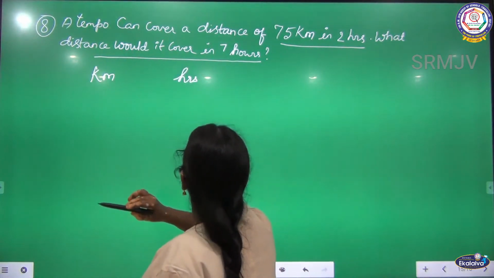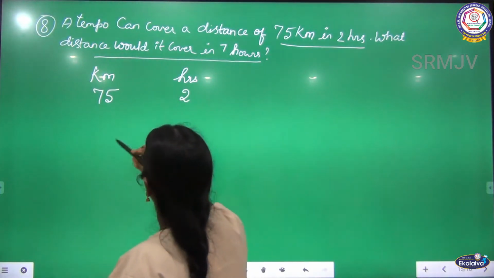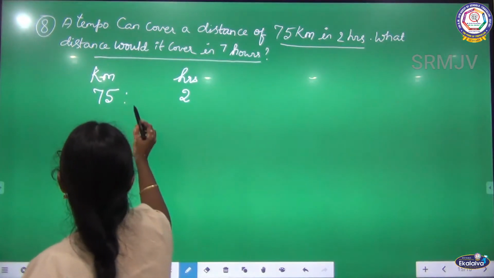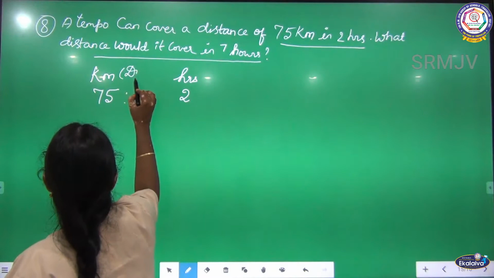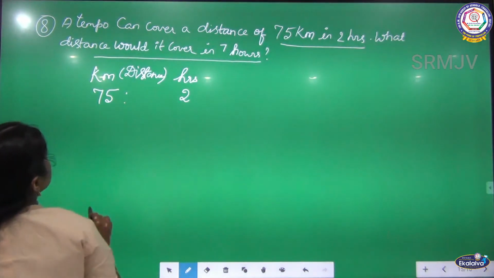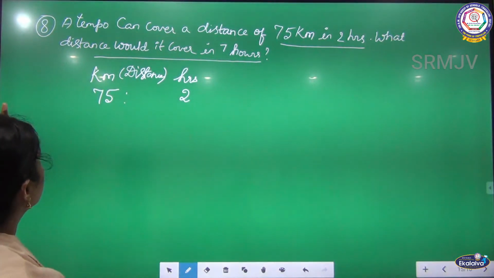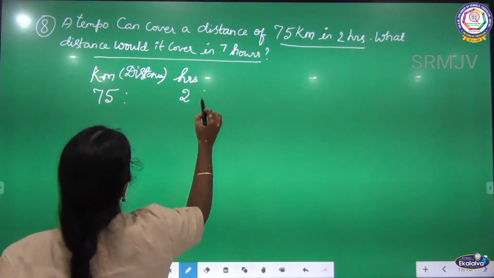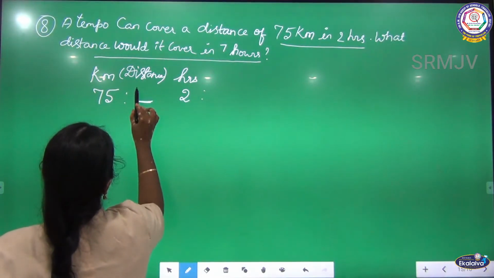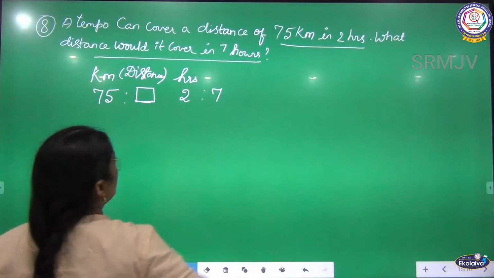Okay, now listen, 75 kilometers in 2 hours, and the distance I am going to find out in this box for 7 hours.